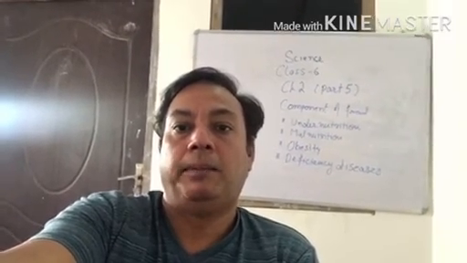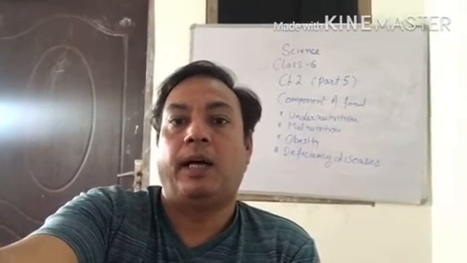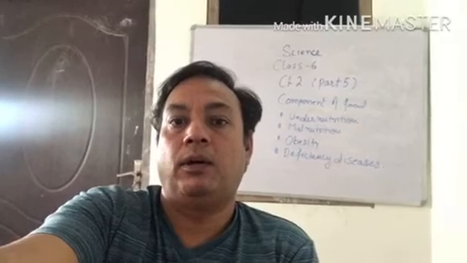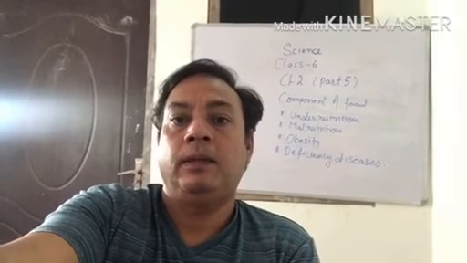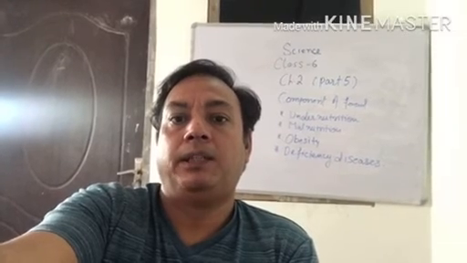Let us take an example. If a child gets a lesser quantity of carbohydrate and protein in his diet, they suffer from protein energy malnutrition, PEM.